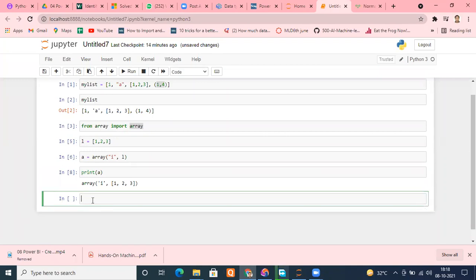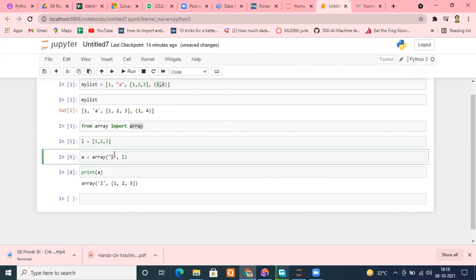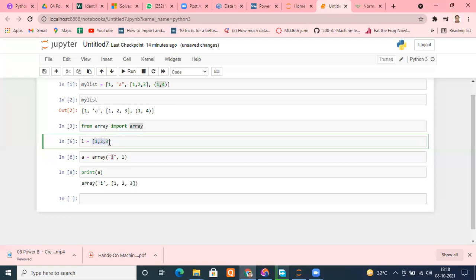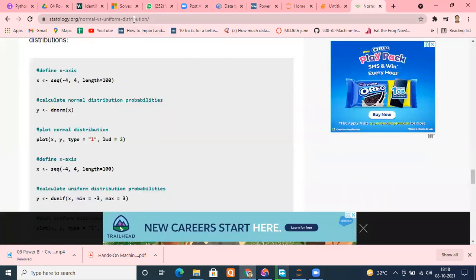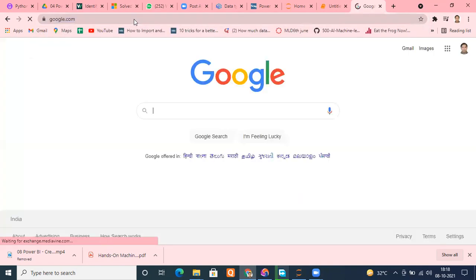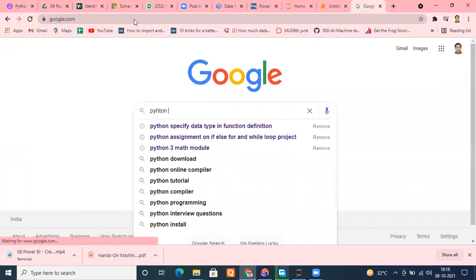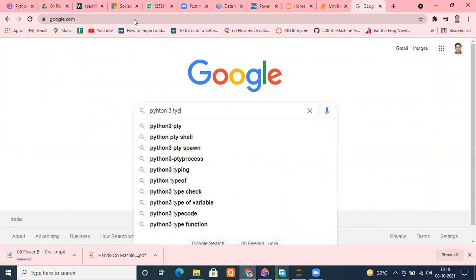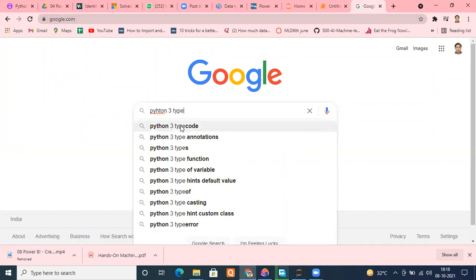Understand what you have to write here. For that purpose, there are particular type codes. For example, in this case, I have integers only, so I use I. For different cases, different type codes are there. What are those? Let me go to Google and show you how to use them. Go into Google and type Python 3 type code.